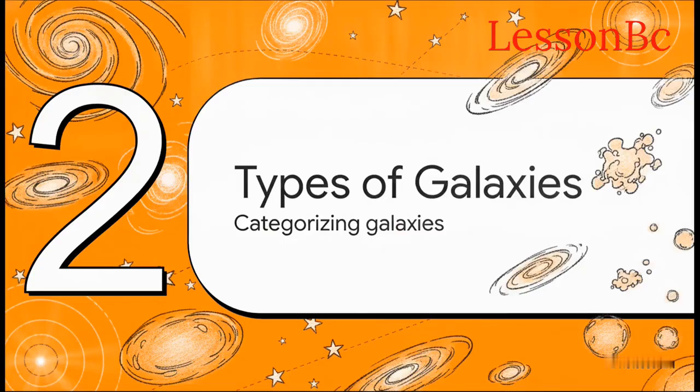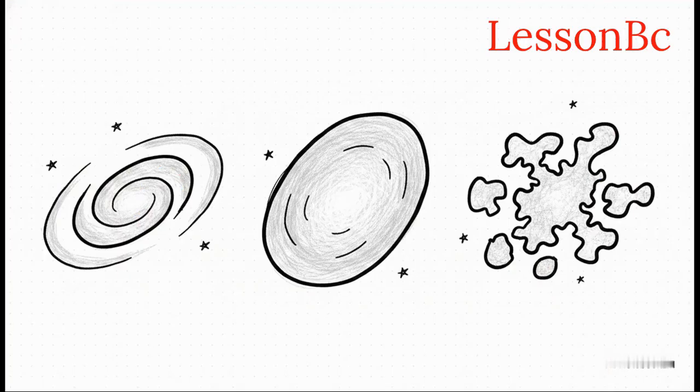Okay, moving right along to part 2, types of galaxies. Galaxies generally fall into 3 main visual categories. First up, we've got spiral galaxies. These guys have a flat, rotating disk with really distinct spiral arms, and they are absolutely packed with gas and dust, making them super active nurseries for star formation.